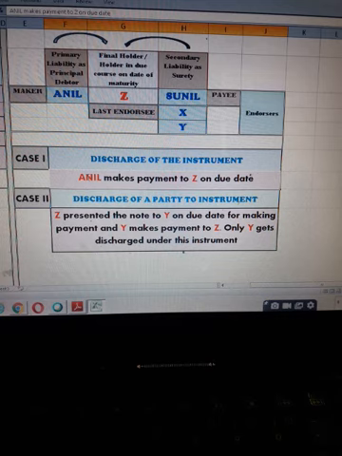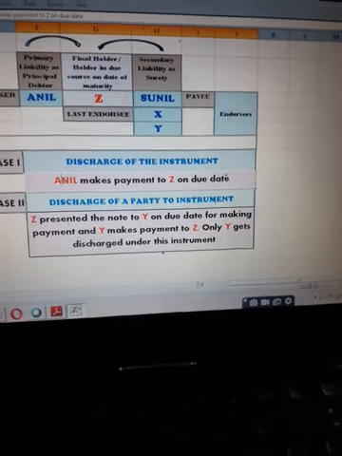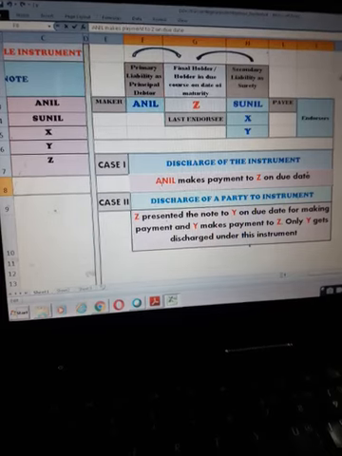So Y now can get payment either from X or from Sunil or from Anil. So if Anil makes payment to Y, then all the intervening parties also get free from their liability. So considering this example in mind, now let us understand the provisions under the Act regarding discharge of negotiable instrument.